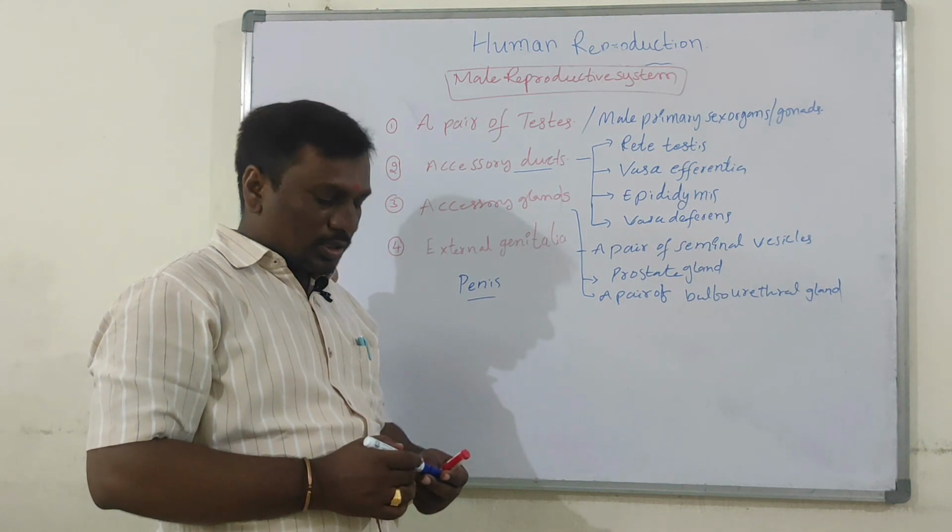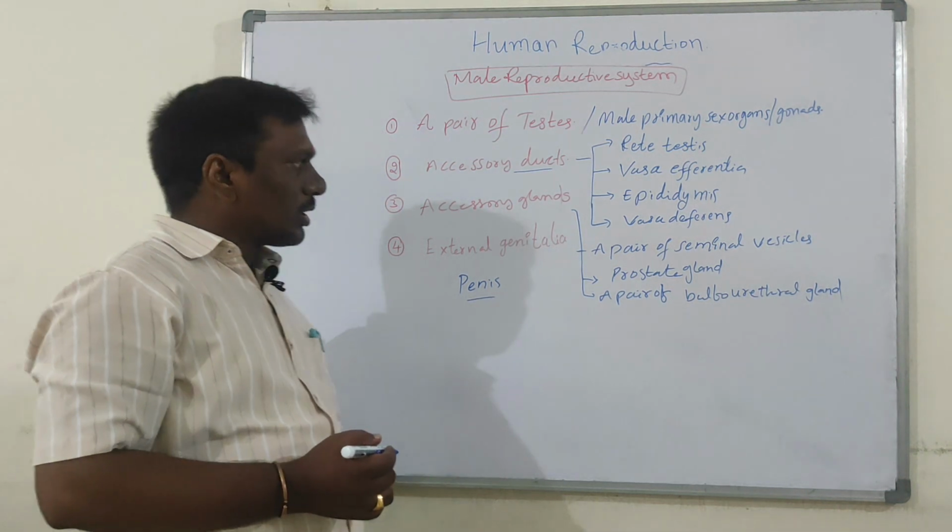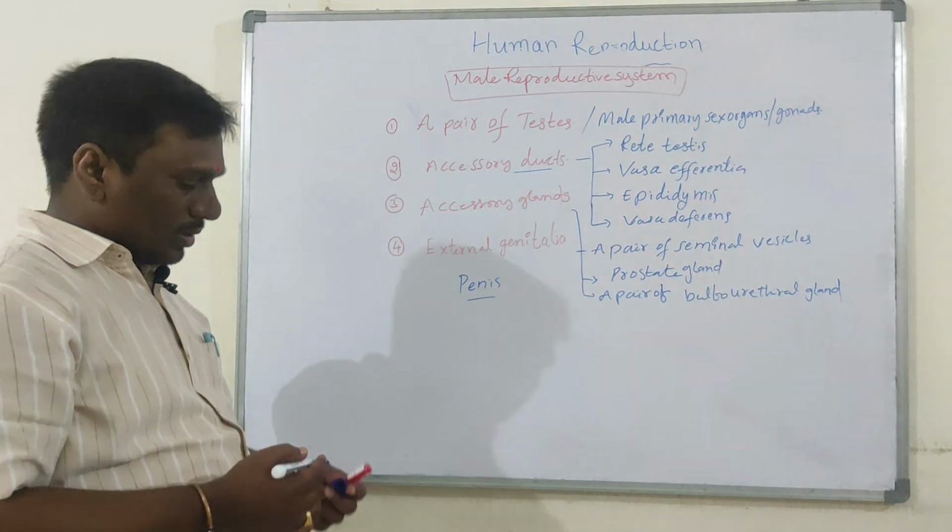Okay, let us discuss the parts of the male reproductive system.